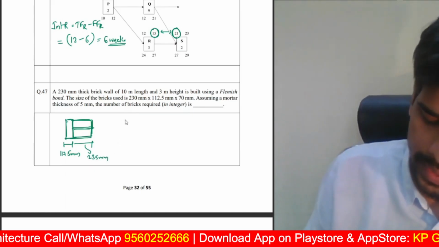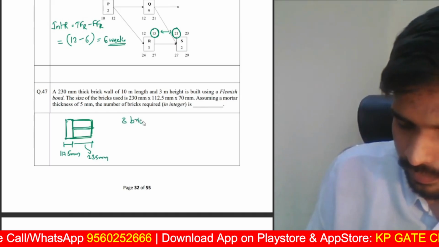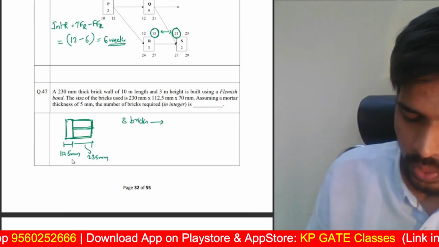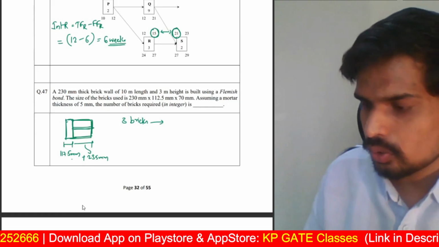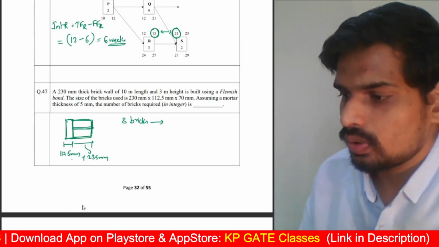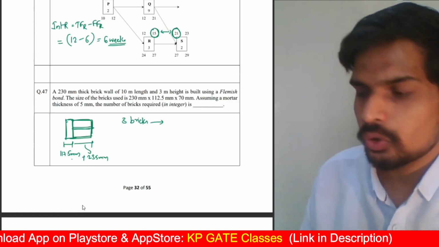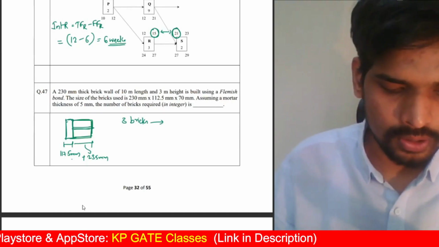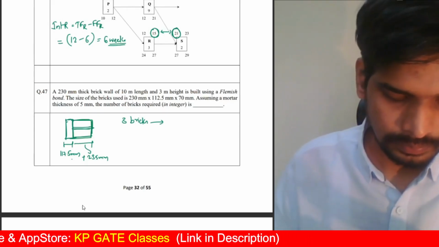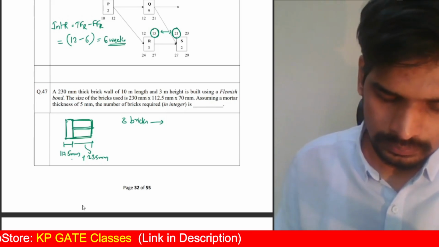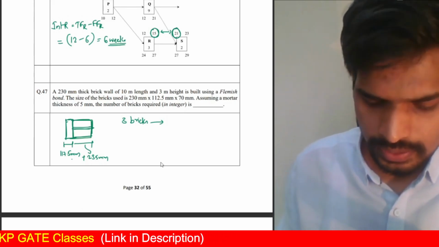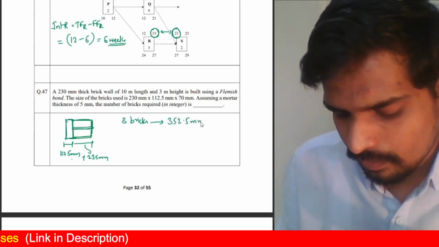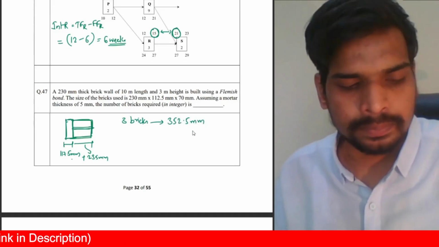So by using 3 bricks, how much length did we achieve? 117.5 plus 235. So that should give you 300 and something. You can use your calculators and cross check. 352.5 mm for every 3 bricks.